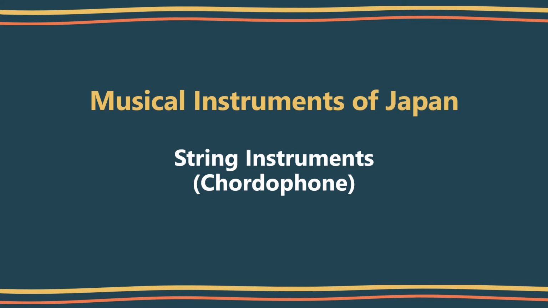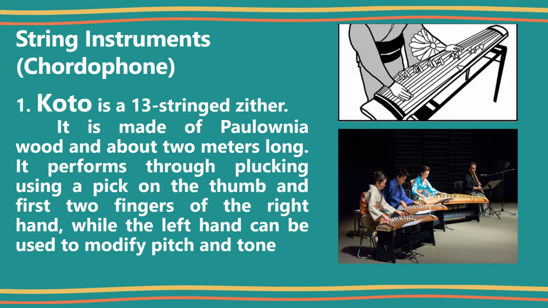Musical instruments of Japan, string instruments or the chordophone. Koto. Koto is a 13-string zither. It is made of paulownia wood and about 2 meters long. It performs through plucking using a pick on the thumb and first two fingers of the right hand, while the left hand can be used to modify pitch and tone.